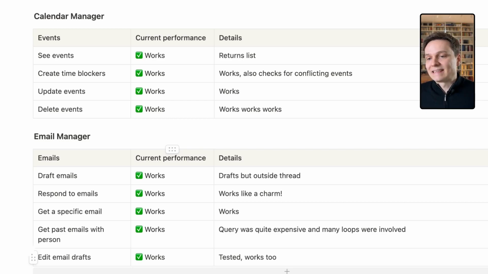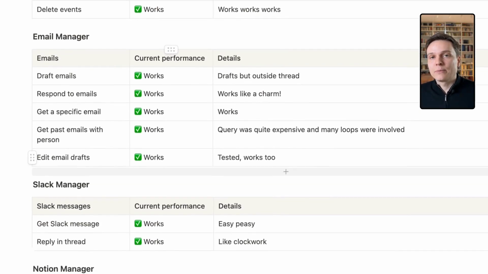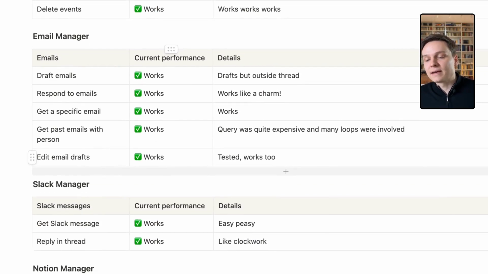This we have seen. The email manager, although I turned that functionality off, can draft emails. It can respond to emails. It can get a specific email, get the past emails with a specific person. This query was particularly expensive. I think I spent close to 1,000 credits or 800 credits to get all the emails with one person, but it works. So it's more a matter of fine-tuning that. And you can also edit email drafts. So you can have it create a draft, edit the draft just with instructions.